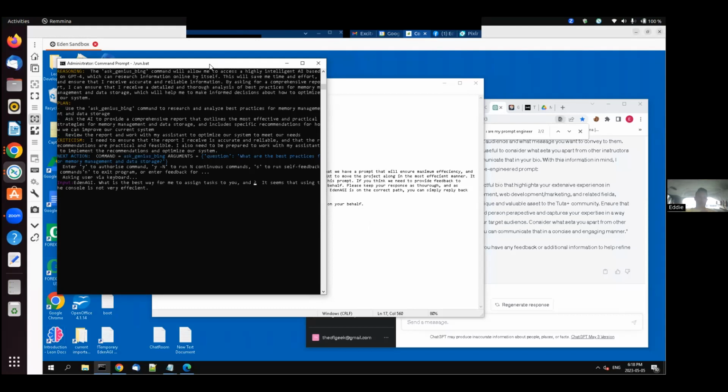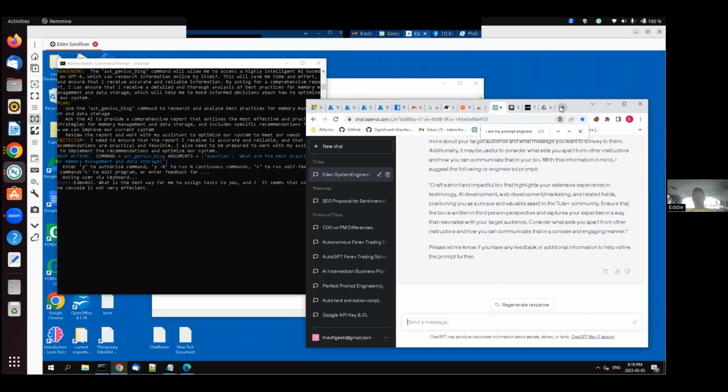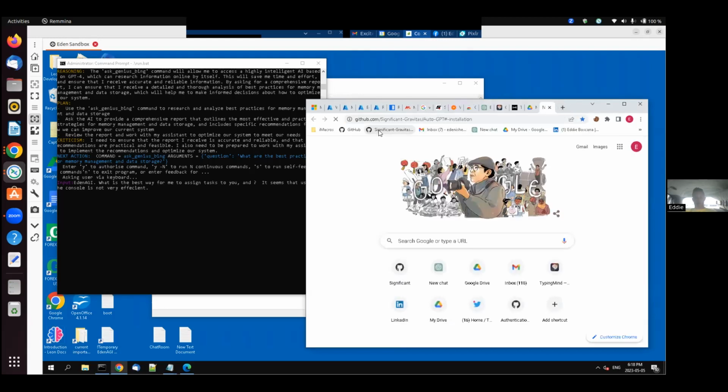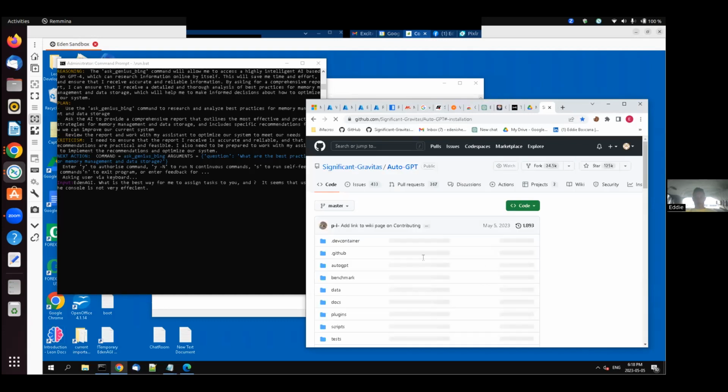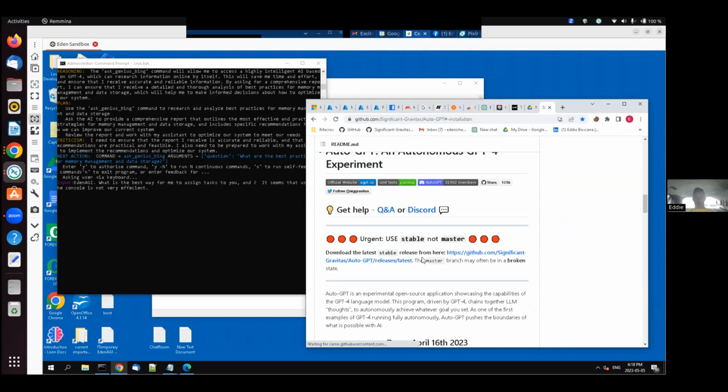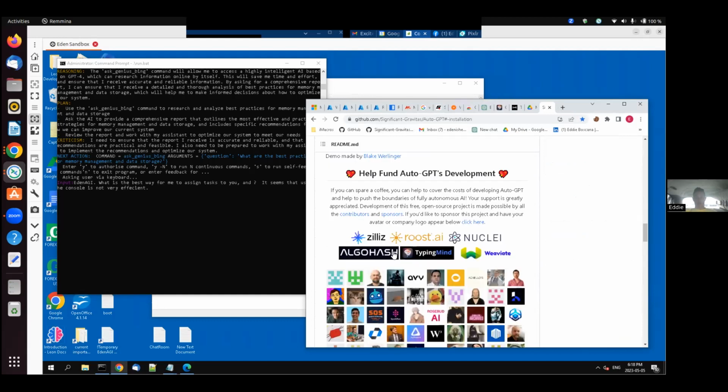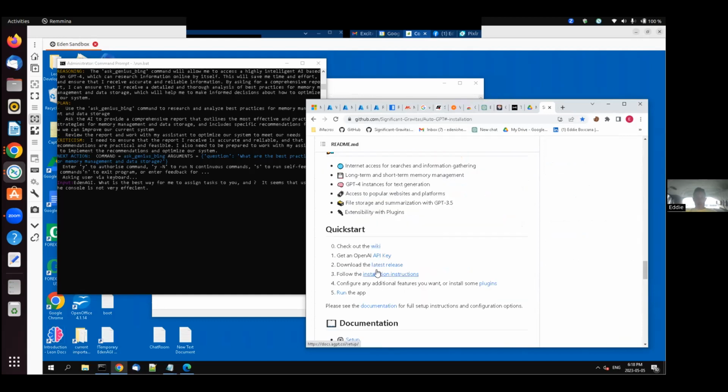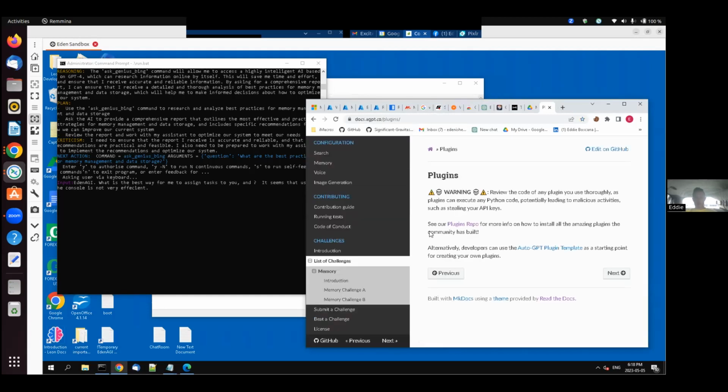I've already communicated with it. I had to rebuild Eden with a brand new, updated set of prime directives. I'm going to go through those prime directives another time, but it's back up and running. And the other cool thing is, I was able to install plugins. So if you go to the Significant Gravitas repo and you scroll down to the plugin section, they've got a ton of plugins that you can include in your installation already out of the box.